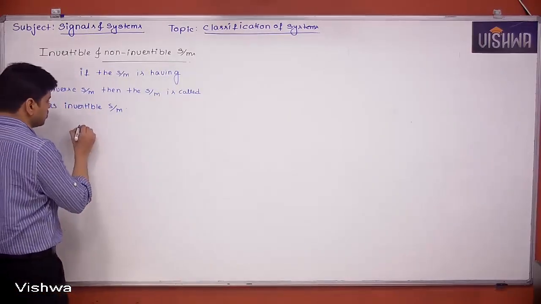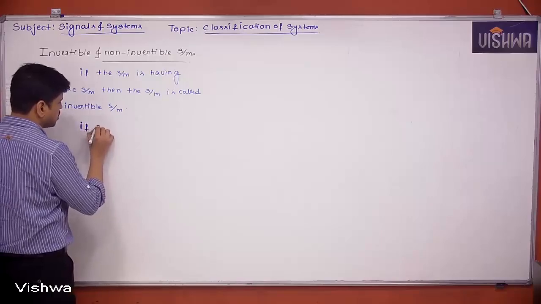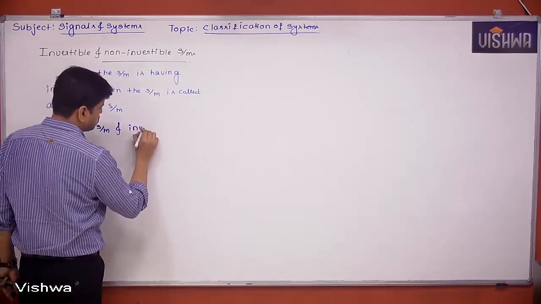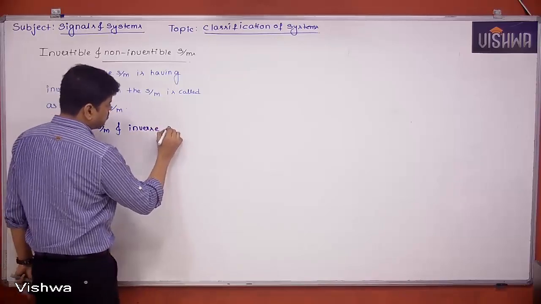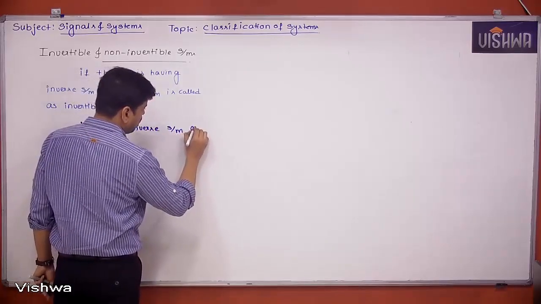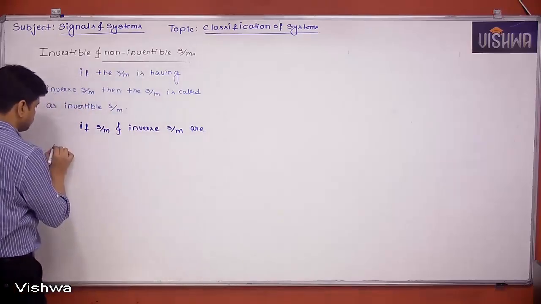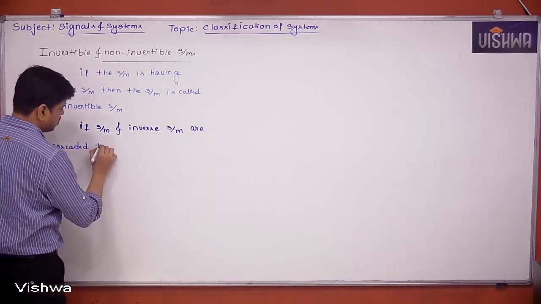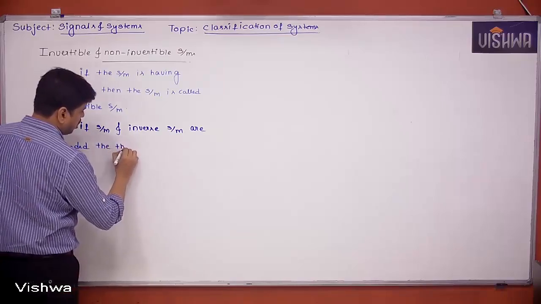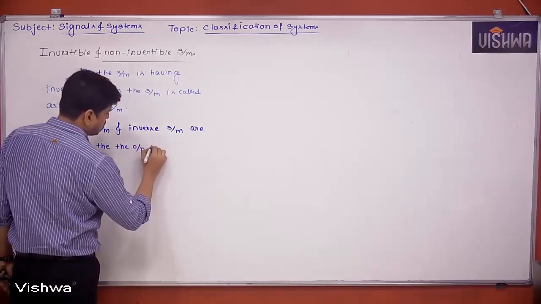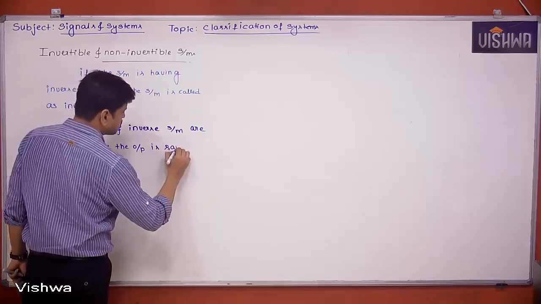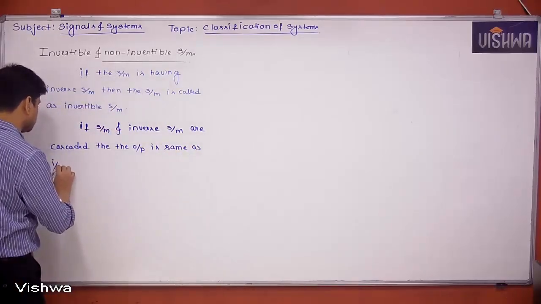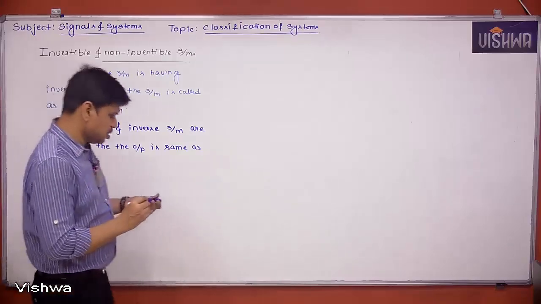If a system and its inverse system are cascaded, then the output is the same as the input. That's the meaning of inverse system. What do you mean by that?